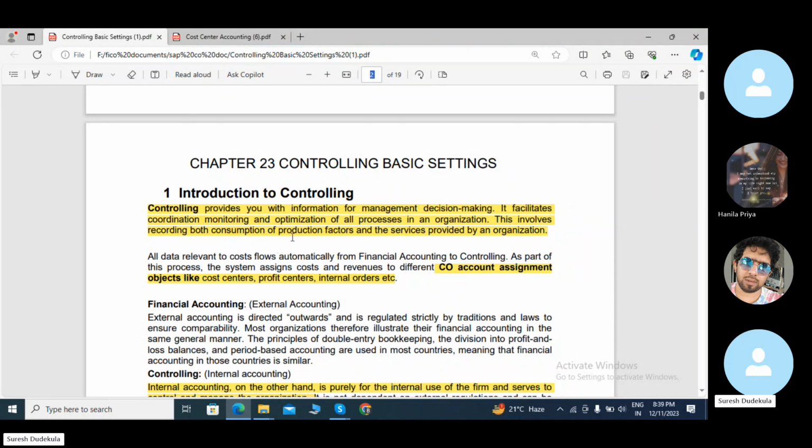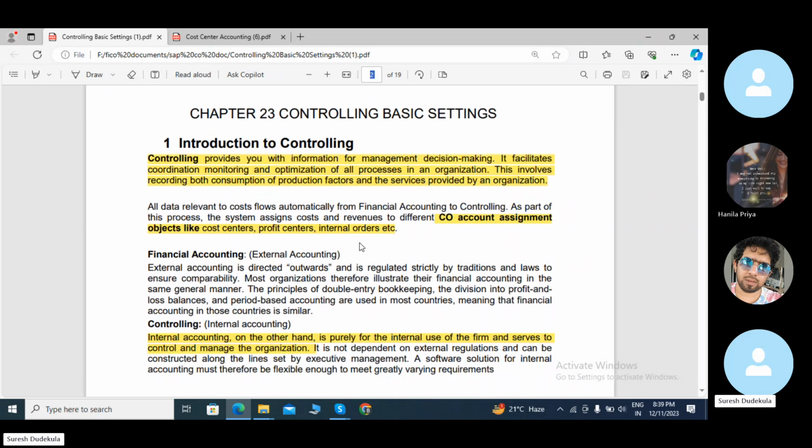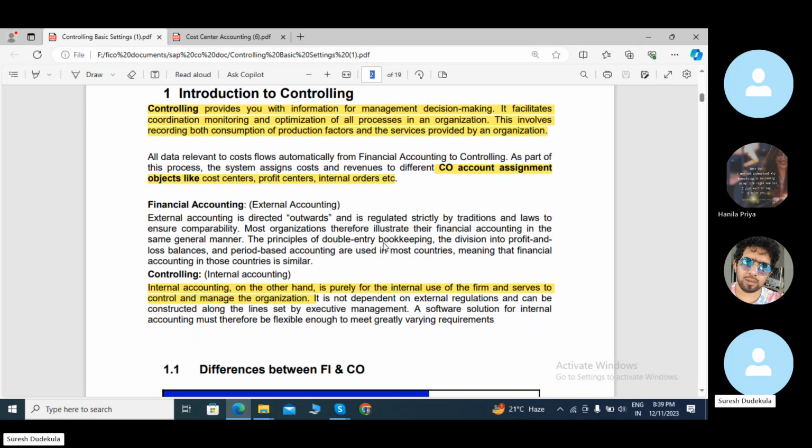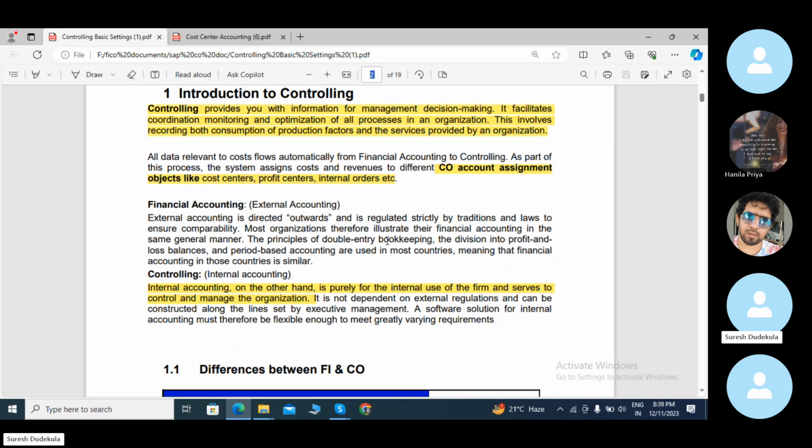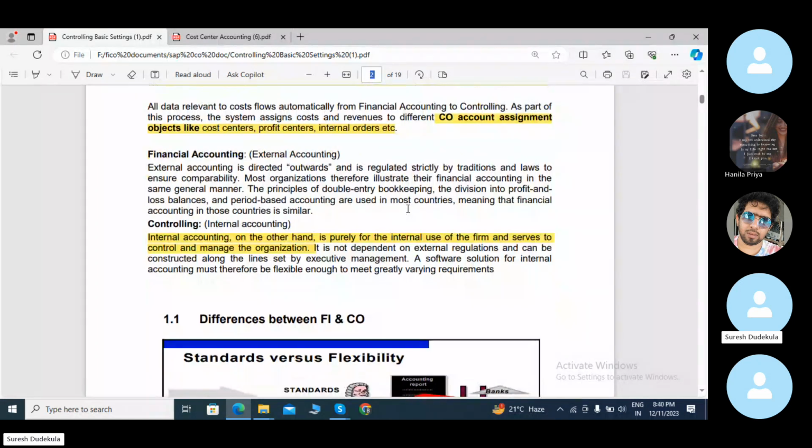This involves recording both the consumption of production factors and the services provided by an organization. In CO, the account assignment objects are cost centers, profit centers, internal orders, and cost sheet. In the cost sheet, we have direct material, direct labor, and direct expenses, and prime cost and direct cost. Indirect material, indirect labor, and indirect expenses are there. Some indirect expenses are overheads. Direct and indirect expenses together make up the factory cost, and adding administration cost gives the cost of production.